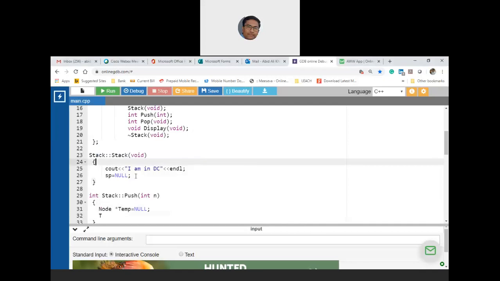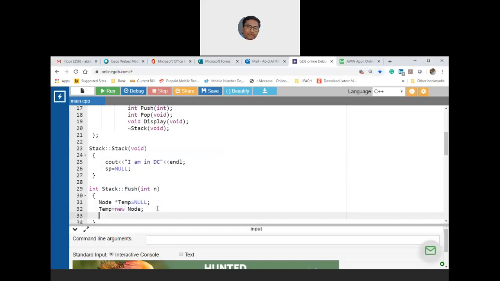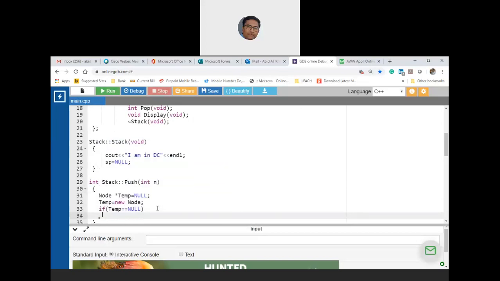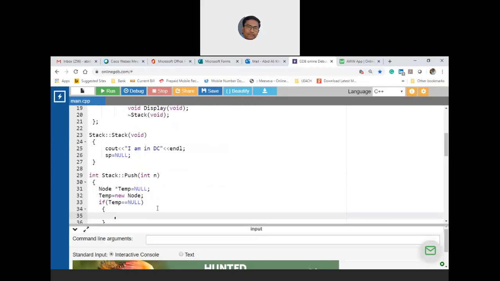Okay. So initially temp is null. Now you have to create a new node and then you have to attach that new node to the head. What is the head? Head is pointing to stack pointer. Anyway, sp is equal to null. Okay. So when you are creating a new node, if creating itself is becoming null, that means adequate discrete memory is not available. So you can say that this is nothing but stack overflow error.